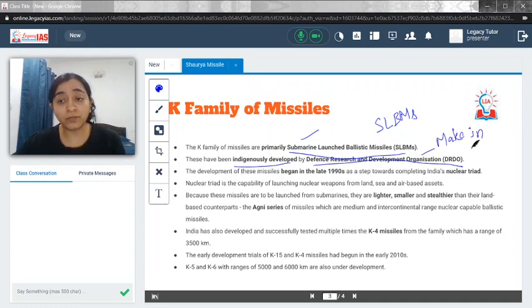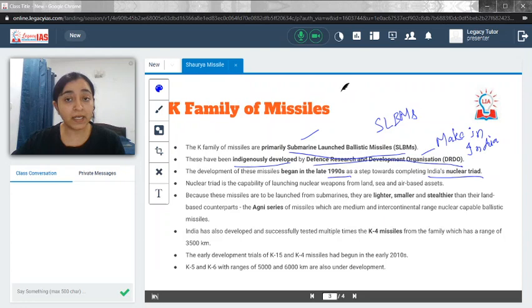A lot of push has been given to produce defense equipment in India, and this K family of missiles is also indigenously developed, and the organization which is credited for the development of these missiles is DRDO. The development of these missiles began in the late 90s as a step towards completing India's nuclear triad. Now, what does nuclear triad mean?